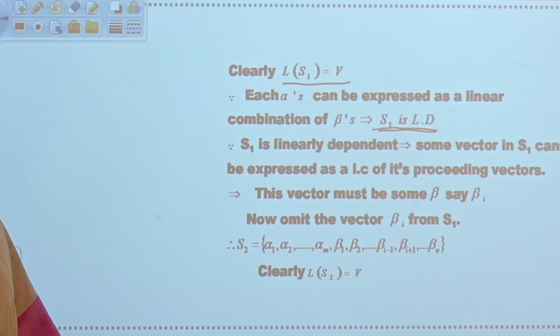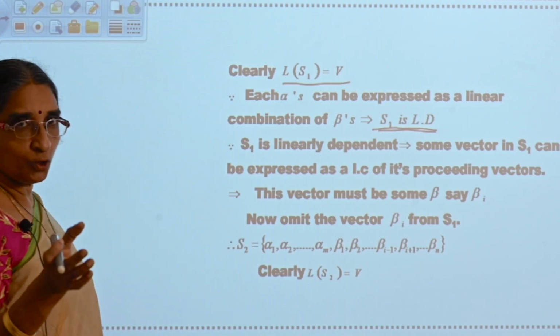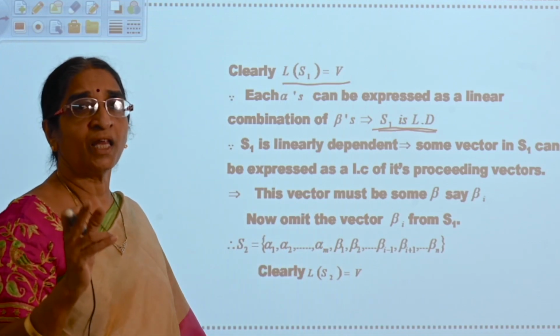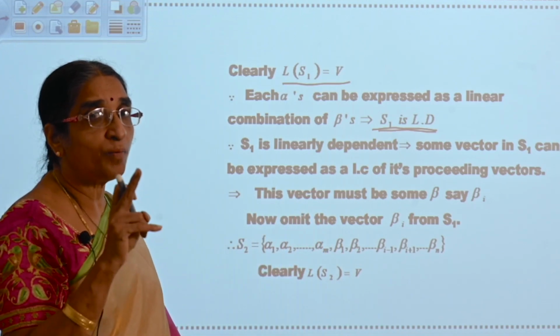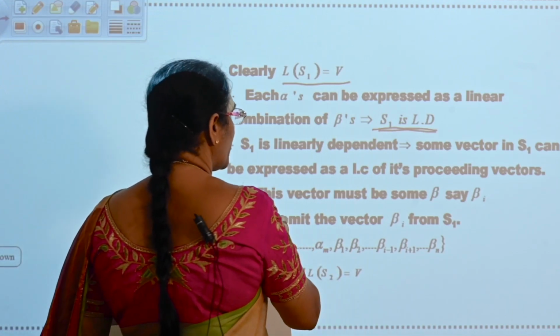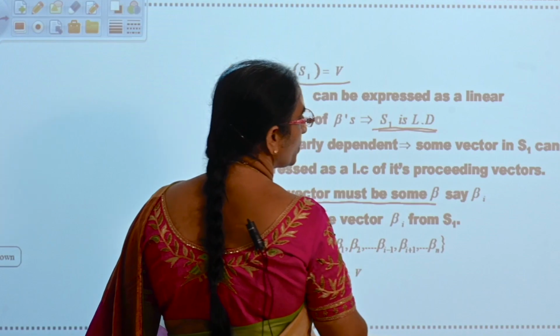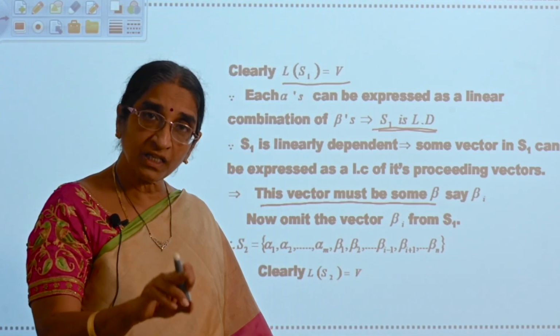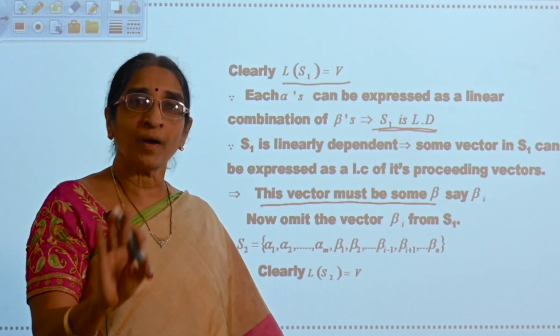Since S1 is linearly dependent, by the known theorem, some element in S1 can be expressed as a linear combination of its preceding vectors. Okay, so the vector which can be expressed as a linear combination of its preceding vectors must be from betas.